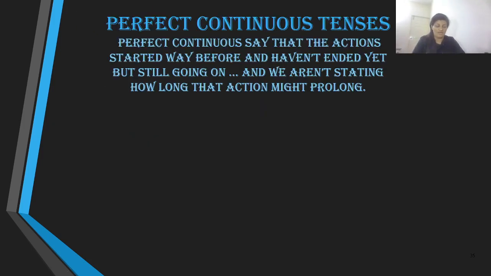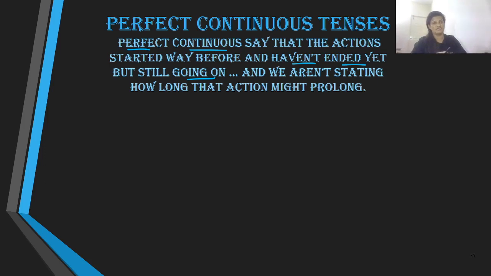We have come, or we have reached to the last one, which is perfect continuous tenses. And here, when we say perfect continuous tenses, we are talking about two tenses over here. That is one where the action is perfectly completed, but after that completion, it hasn't ended there, but it is still going on. Perfect continuous says that the action started way back or way before and hasn't ended yet, but is still going on.